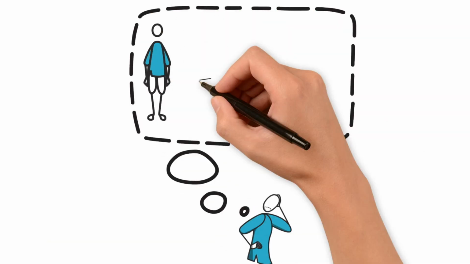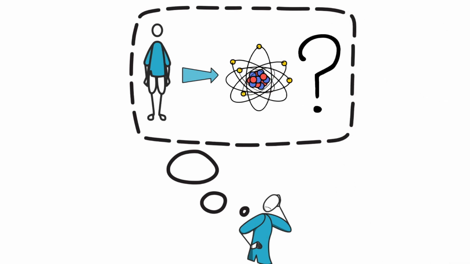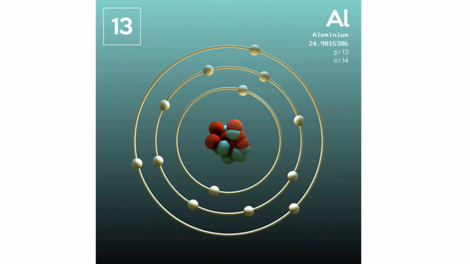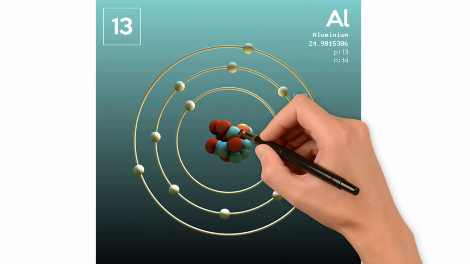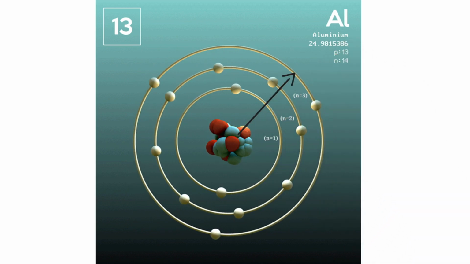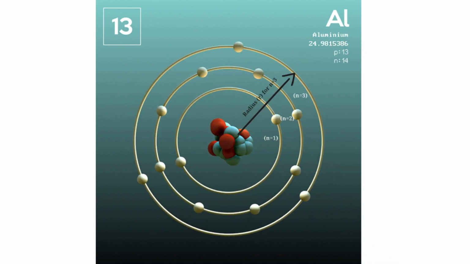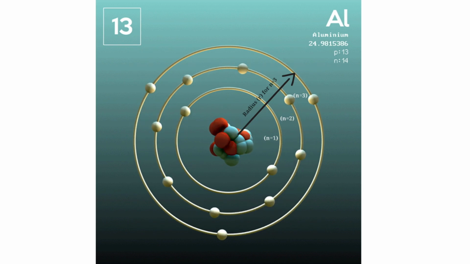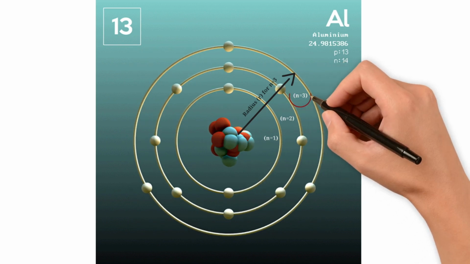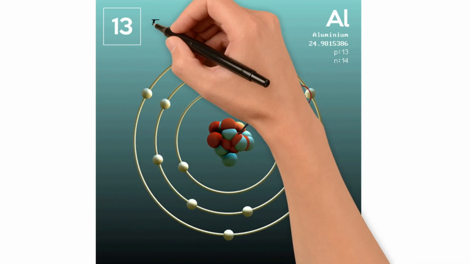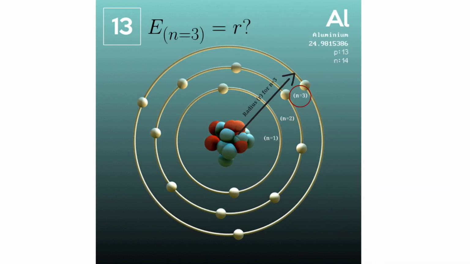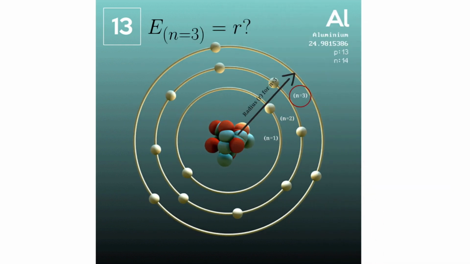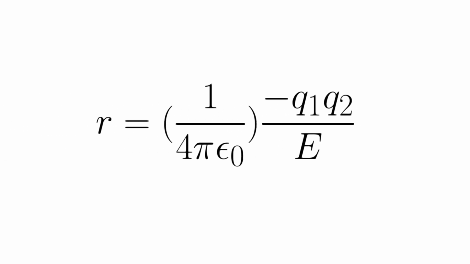But how does any of this relate to changing size? All of this explanation so far has led us to the available energy levels that the electron can occupy. The next step is simply to relate the found energies to the radius of the orbital shells, making the radius of the highest energy occupied shell the effective radius of our atom. This relation is actually quite simple, equating energy to electric potential from the nucleus and finding the necessary radius. This gives us the formula on the screen.